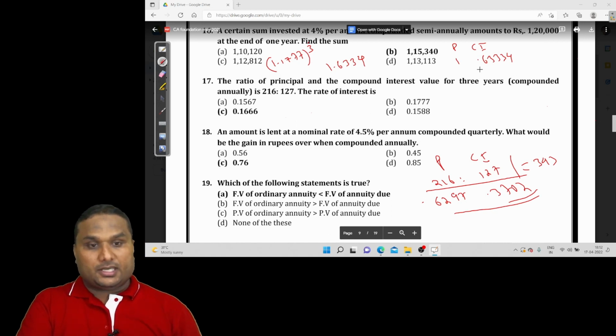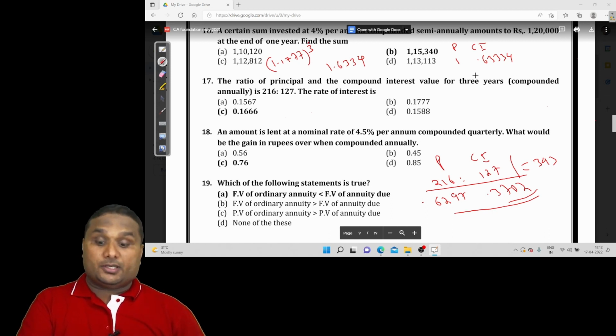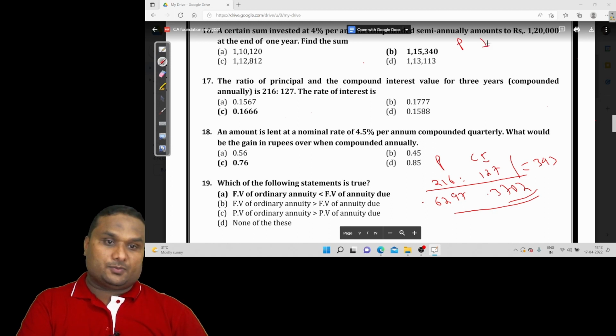Now I'm checking what is the percentage of principal. 1 divided by 1.6334 is 61.24. This is not 62. So option B is also wrong. This is a little bit complicated question. Let's see what we will do. This is principal, this is interest.